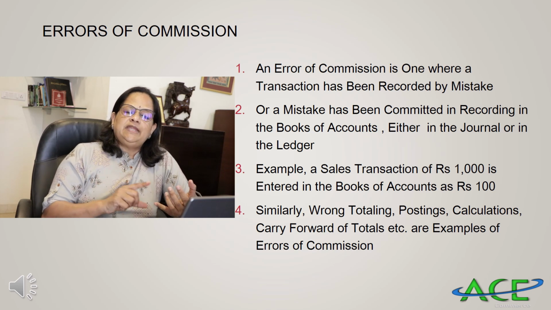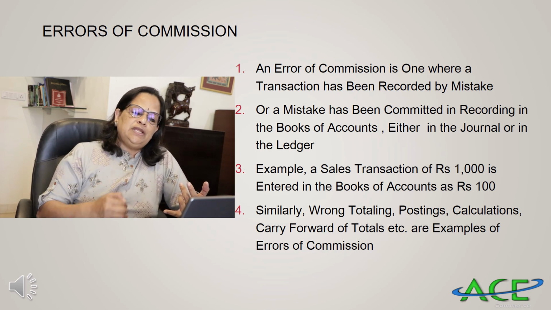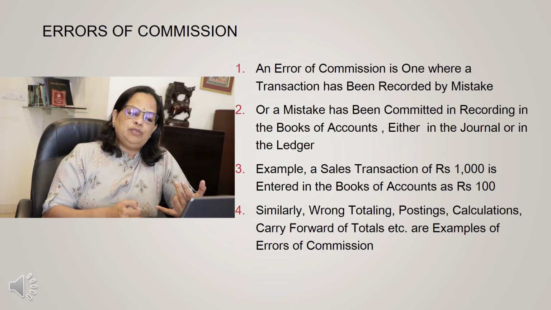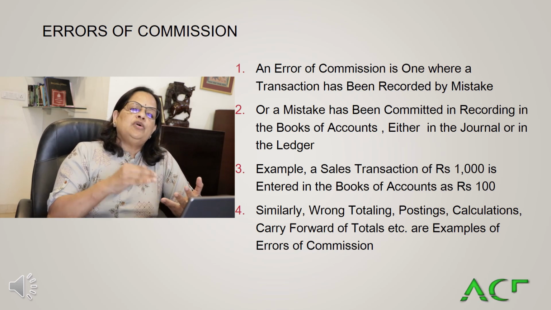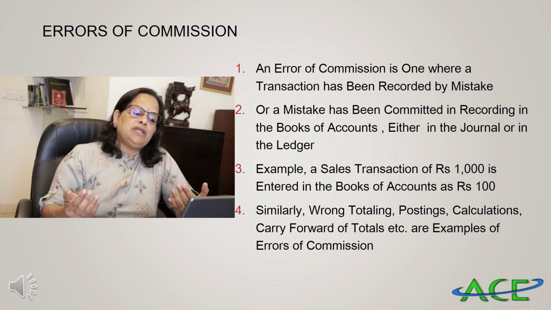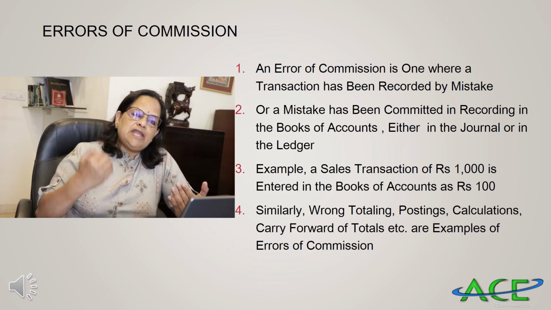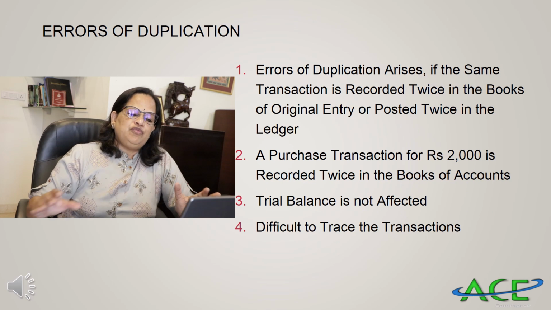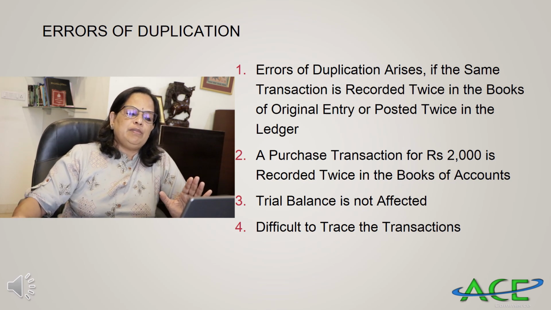Then similarly, it can be wrong totally when you're totaling the account, ledger or journal, or posting, or in your calculations, or when you're carrying forward the balance from one page to another, one account to another, or carrying forward the totals. Anywhere if you made a mistake, then it's an error of commission.